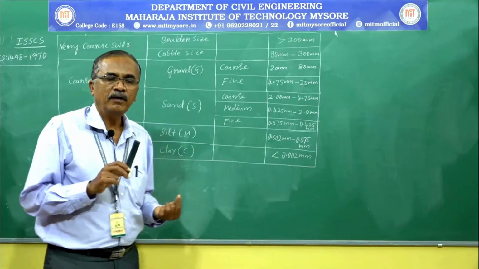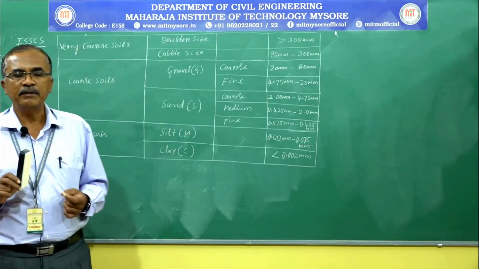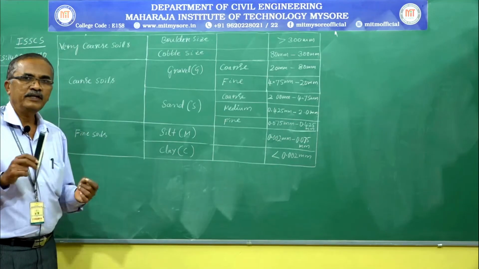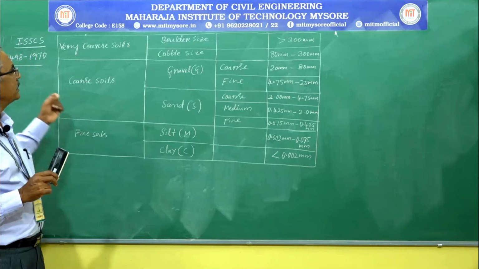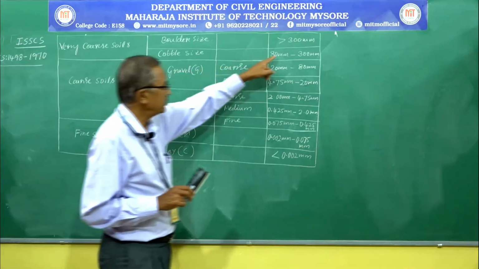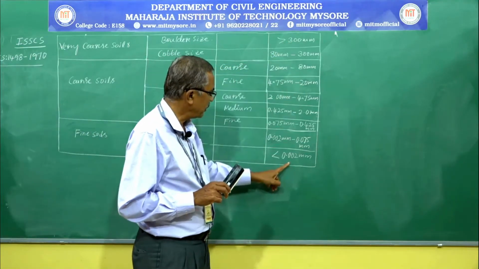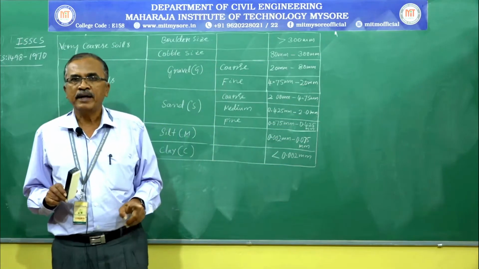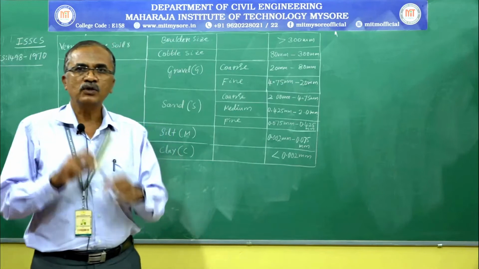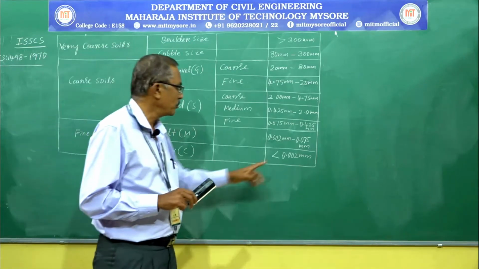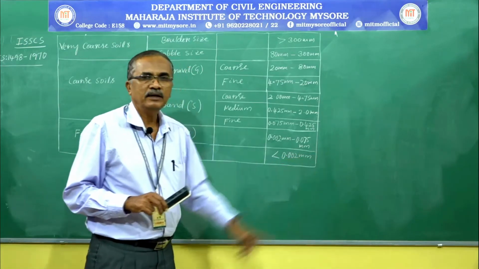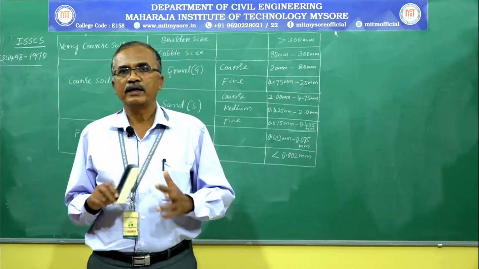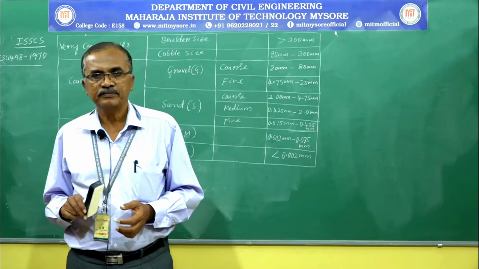The range of particle size encountered in practice varies from particles greater than 300 millimeter to particles smaller than 0.002 millimeter. In practice, we also come across particle sizes smaller than 0.001 millimeter, and those types of particles are called colloidal particles or suspended particles.